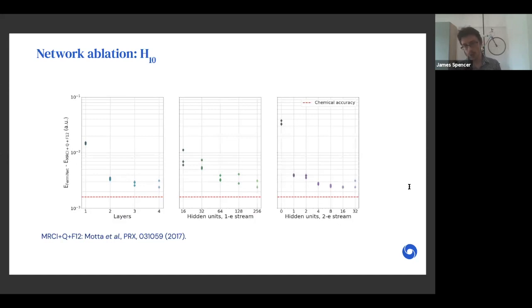I thought we really would need to capture these very accurately. The key difference appears to be we just need some two-electron information. But once you have some, you don't really need very much more. I think a more promising avenue is expanding the width of the one-electron stream, the number of hidden units in that stream, where even by 256 hidden units, which has been our conventional setup for all the calculations I've shown, we clearly still have not saturated the performance of the network. Next slide, please.